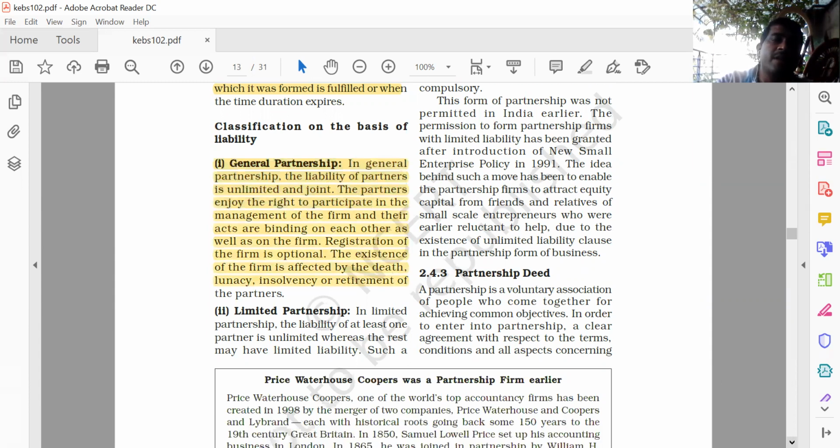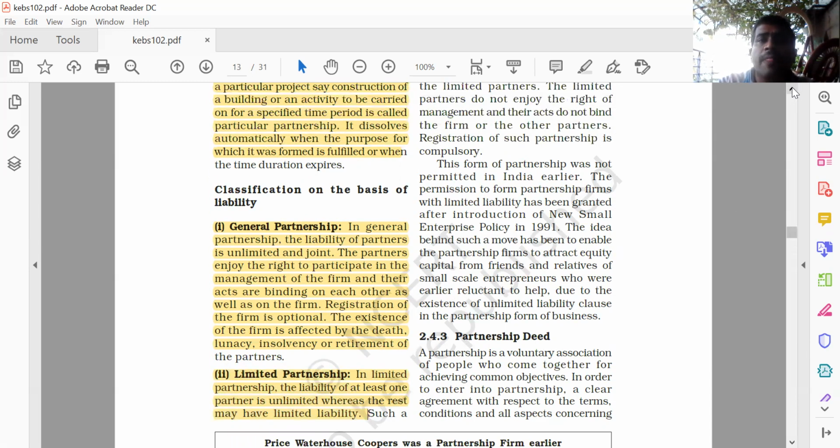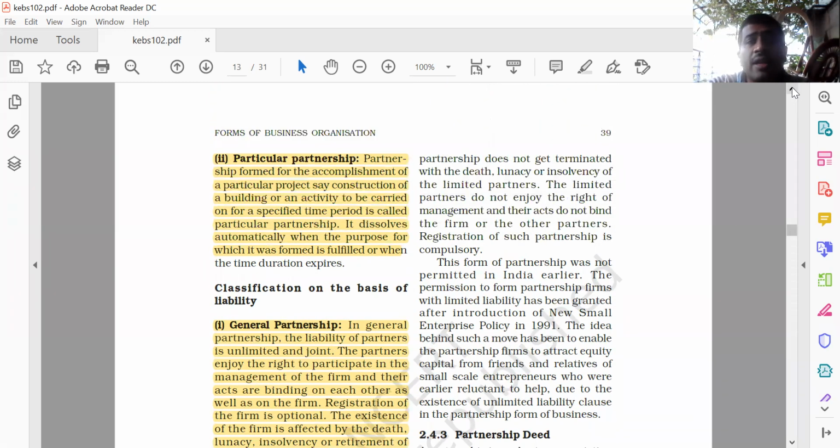Limited partnership. Limited means here what is the liability? It is limited. In limited partnership, the liability of at least one partner is unlimited, whereas the rest can have limited liability. Understood? One partner's liability is unlimited and the others' is limited. Such a partnership does not get terminated with the death, lunacy or insolvency of a partner. The limited partners do not enjoy the right of management, and their acts do not bind the firm or the other partners. Registration of such a firm is compulsory.